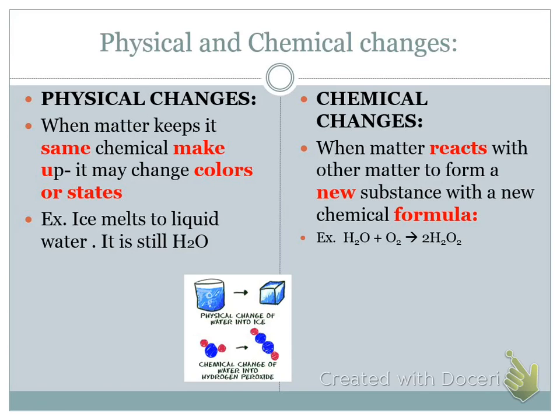A chemical change is always going to happen when one type of matter is reacting with another type of matter, and you're forming a new substance that has a brand new chemical formula. So when water reacts with oxygen and forms hydrogen peroxide, H2O2, that is a new substance that has all new properties. In a few minutes, we're going to do some demos to see the difference on these, and then I've got some more to show you on Monday to let you figure out.